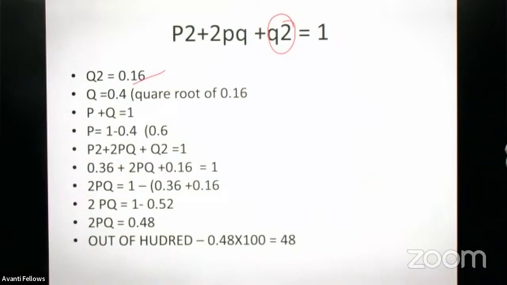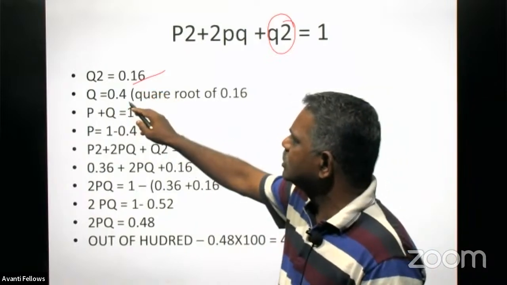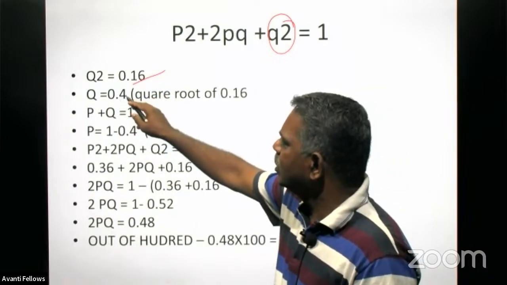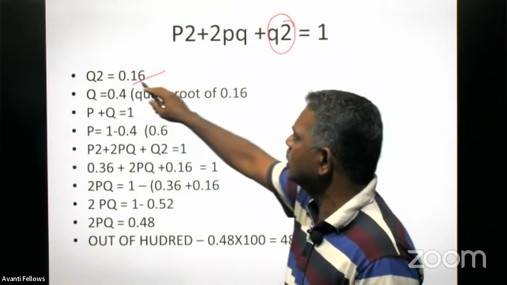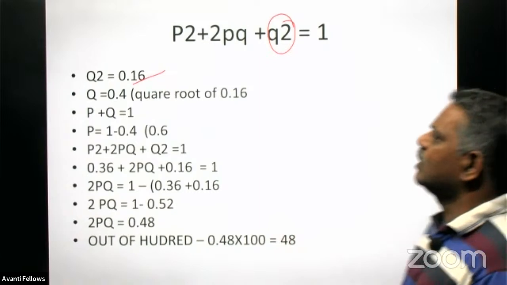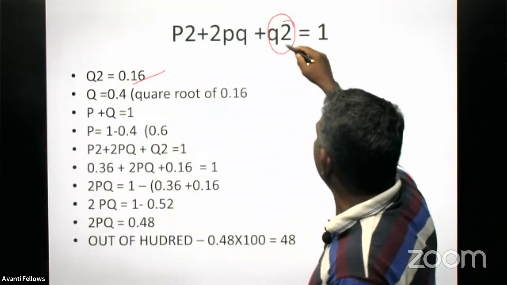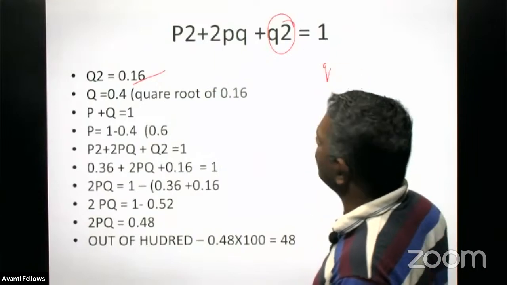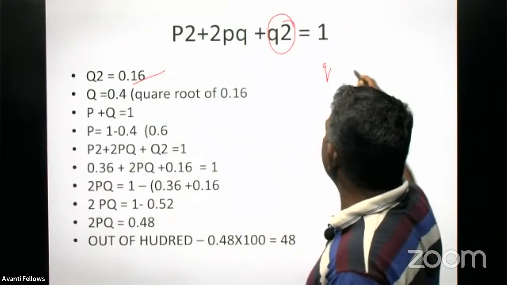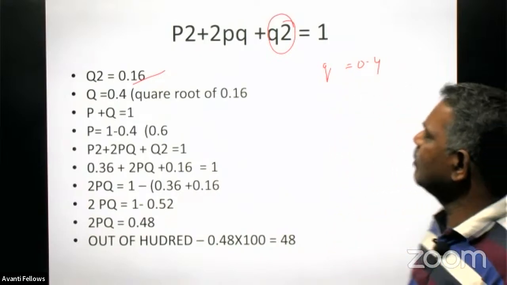And q square is what? 0.16. But q is what? The 0.4 only, because it is the square root of 0.16. And another one, we already got the value of q. We got the value of q here, and q is 0.4 only. Then we have to get the value of p.